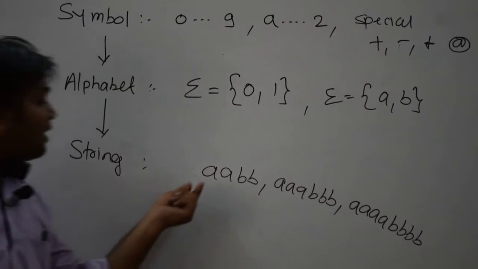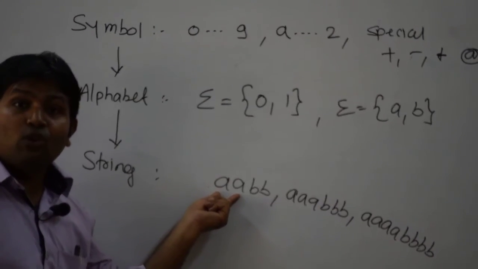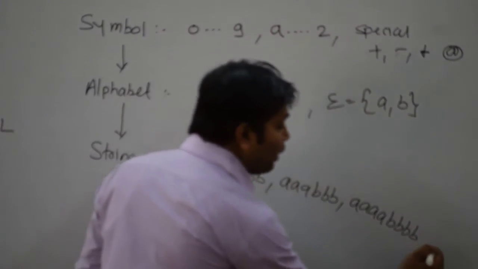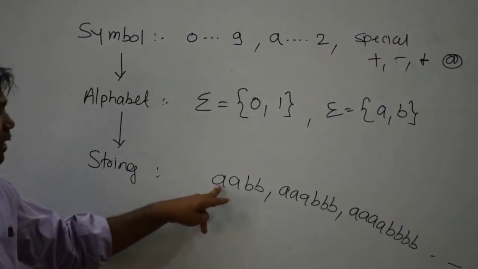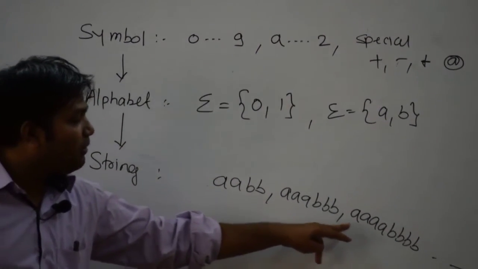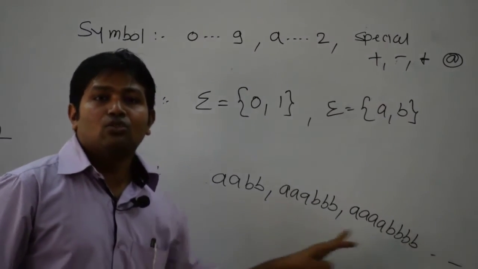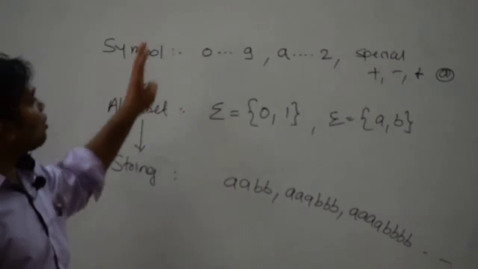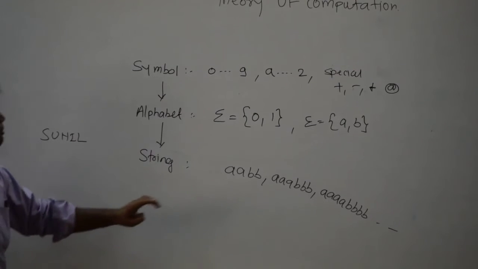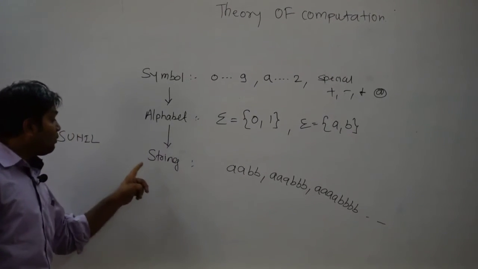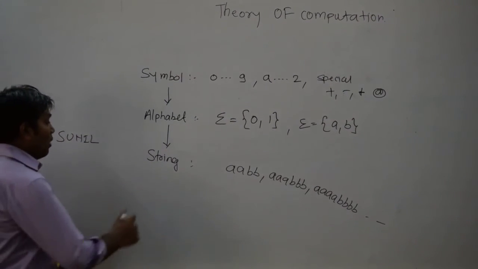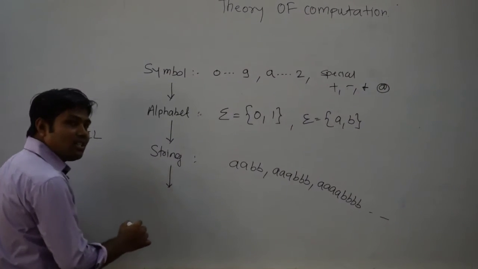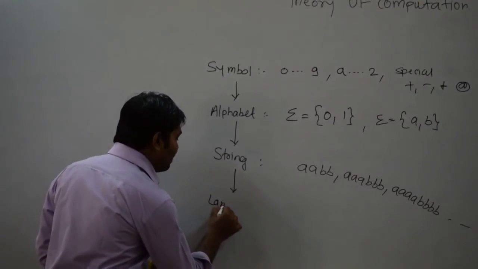Now, what format is that? Equal number of A's followed by equal number of B's. So it can continue on. I have just shown here 2A, 2B, 3A, 3B, 4A, 4B, and like this continuing. So here the format is important. In case of TOC, the meaning is not important, but the format is important. So that is what we are studying: a string. Now, the last basic concept that we are studying is language.